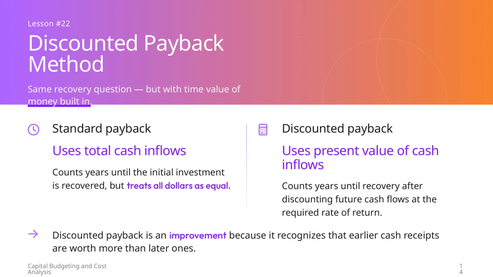This means it accounts for the time value of money, discounting future cash flows at the required rate of return. Essentially, it measures how long it takes to recover the investment in today's dollars, recognizing that money received sooner is more valuable than money received later. This makes the discounted payback method a more accurate tool in capital budgeting and cost analysis decisions.